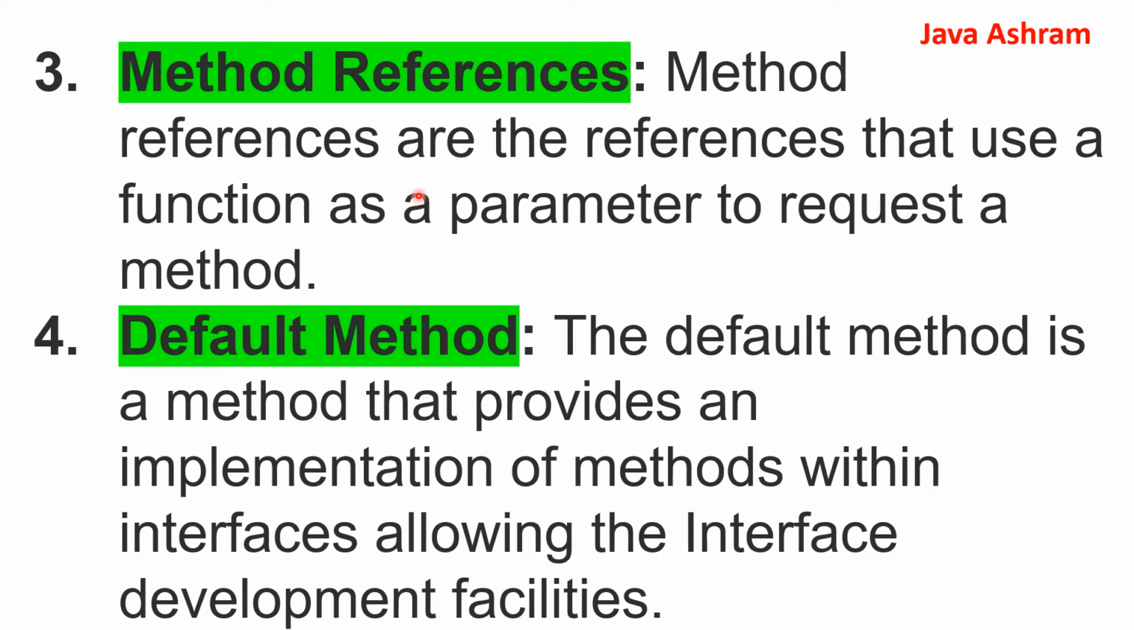There is a method reference. These are basically references that are used as a function parameter to request a method. So using the method reference, you can call any method. There is a default method that has been introduced. You can have an implementation in an interface using the default method. And downstream, whatever default method is required by all the classes can be used, right?